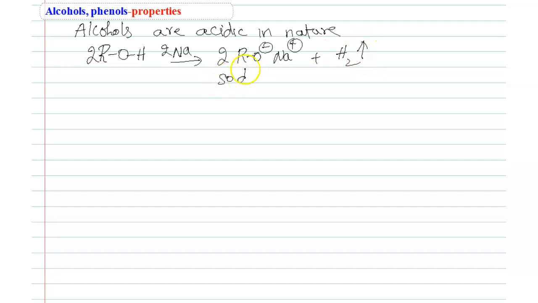So this is known as sodium alkoxide. Formation of sodium alkoxide indicates the acidic nature of alcohols.